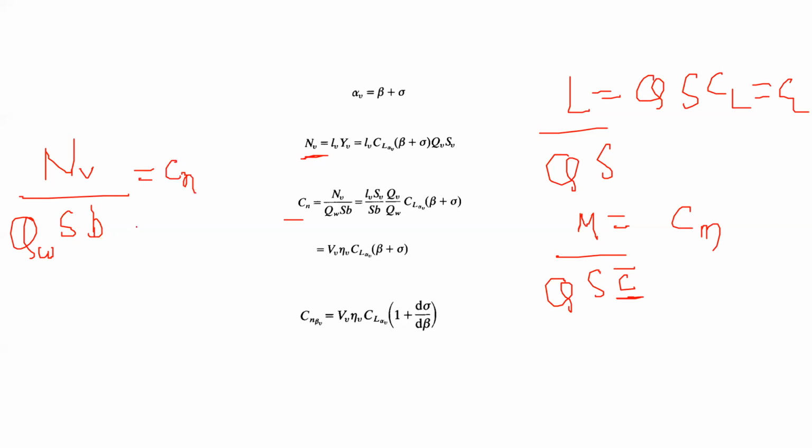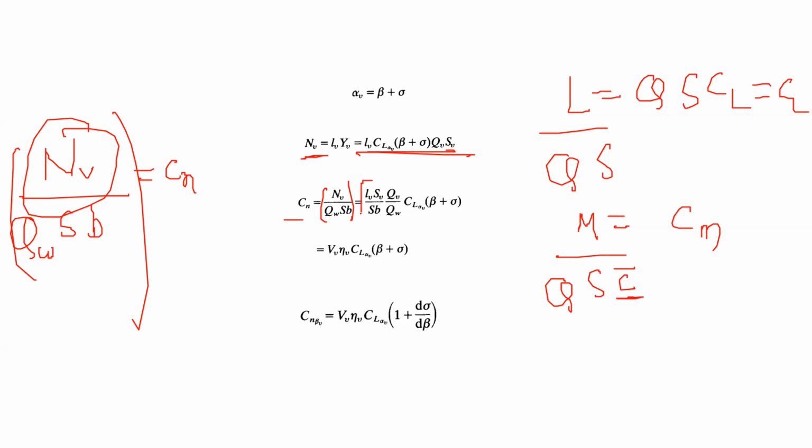Okay, that's a convention, so everybody follows it. So that's how you define CN, and this is the expression. I've written it here. You know the expression for NV. You put it here from here to here. You just substitute it.